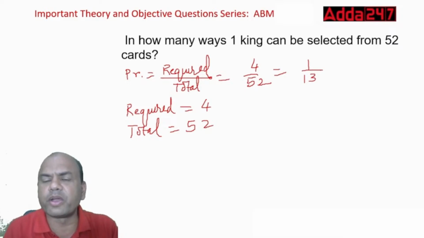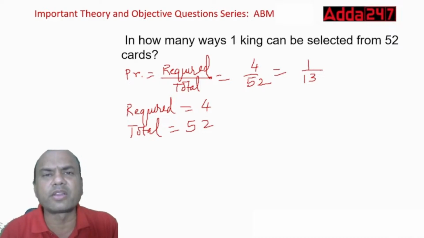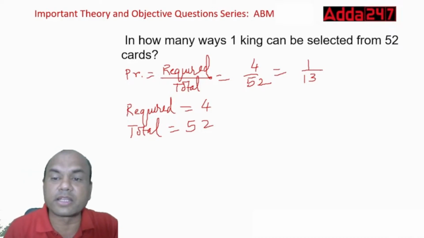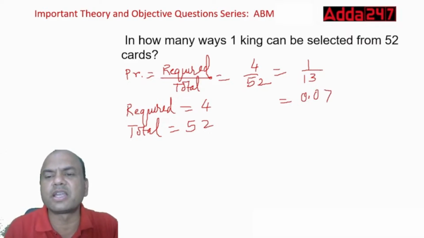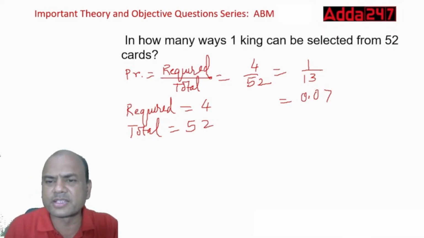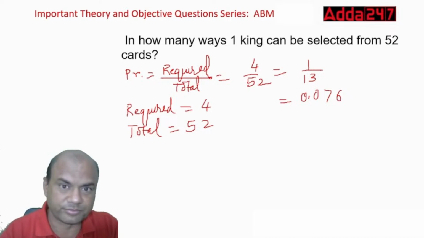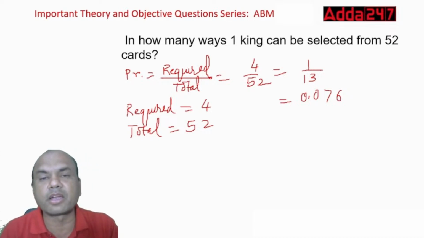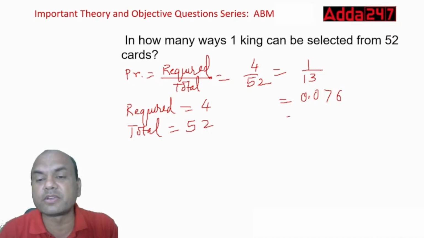You can find it in decimals or keep it like this also. In the exam, you divide 1 by 13 and you'll get the answer. If you want, we can divide it also. 0 point, what is that? 13 sevens are 91, again 90 remains. 13 sixes are 78, so 0.076. Or you can keep it 1 by 13 also, depending on what is given in the exam. If they give you 1 by 13, mark it 1 by 13. If they give you decimals, mark 0.076. If they give you percentages, then it will be 7.6%.